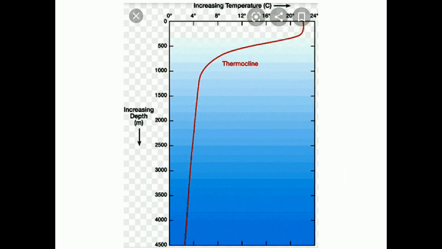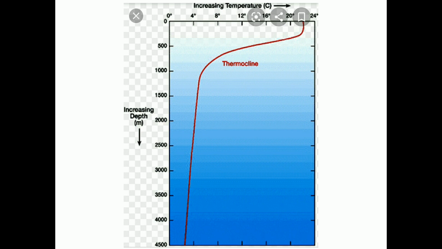You can see this picture, children. Up to 500 meters, the depth is increasing. Starting with 500 meters, the temperature will be steady, and then at 1000 meters, you can see the thermocline. That is the level where the temperature starts varying. So in the first half, the temperature will be steady. Only 2 degrees will be decreasing, and after that slowly it will be varying.